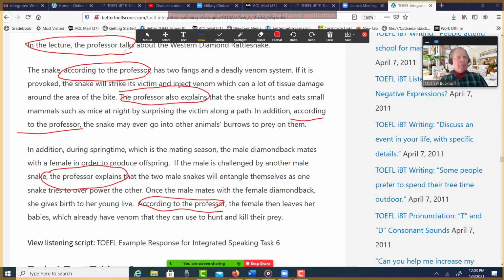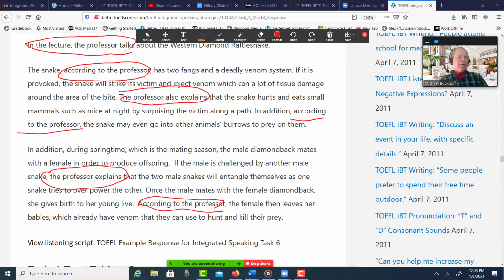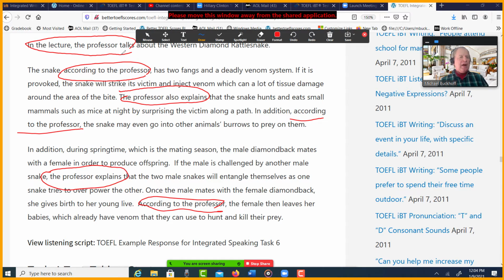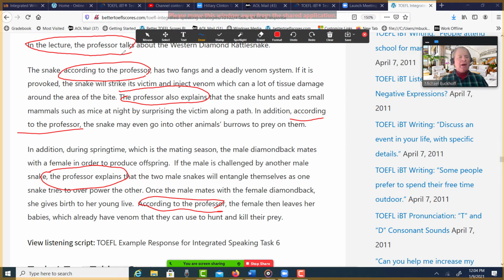In the lecture, the professor talks about the western diamondback rattlesnake. The snake, according to the professor, has two fangs and deadly venom system. If it is provoked, the snake will strike its victim and inject venom, which can cause a lot of tissue damage around the area of the bite. The professor also explains that the snake hunts and eats small mammals, such as mice at night, by surprising the victim along a path. In addition, according to the professor, the snake may even go into other animals' burrows to prey on them.